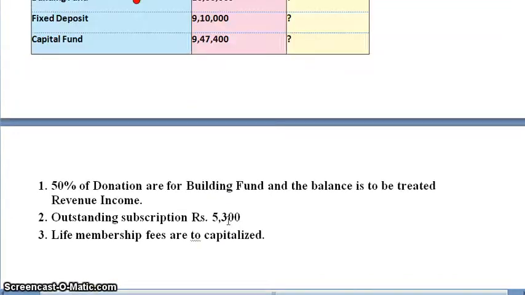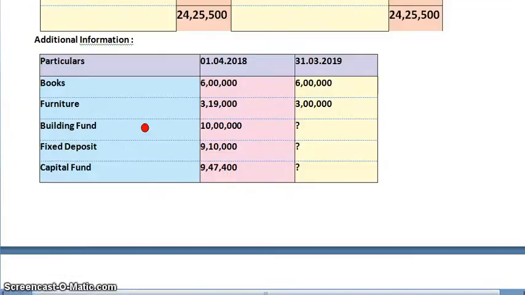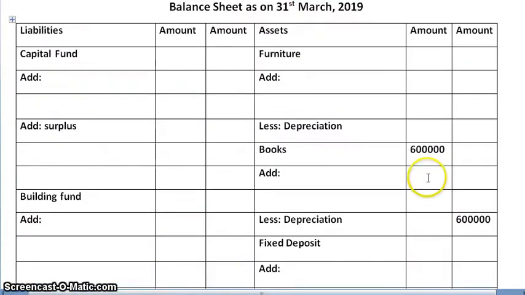Next, furniture opening amount 3,19,000 and closing amount 3 lakhs. Again balance sheet asset side. Furniture opening amount 3,19,000 and closing amount 3 lakhs.